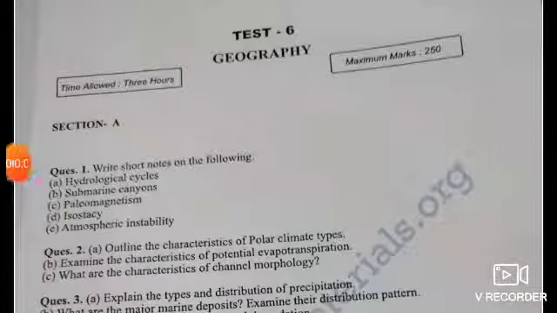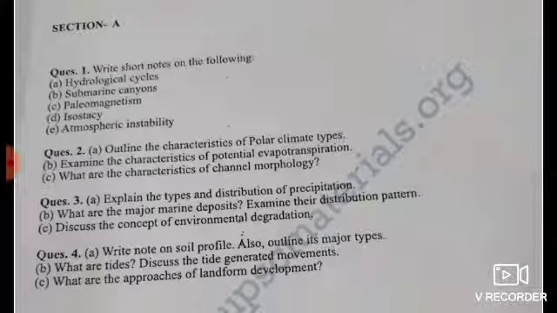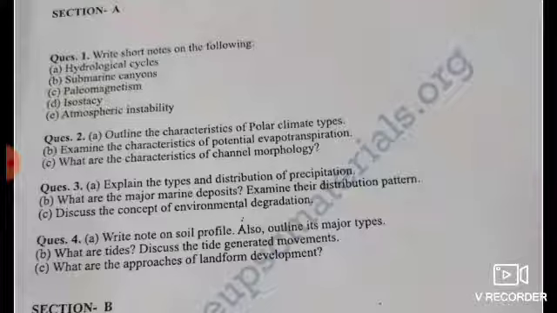First question, write short note on the following: hydrological cycle, submarine canyons, paleomagnetism, isostasy, and atmospheric instability. And second question, 2a, outline the characteristics of polar climate types.